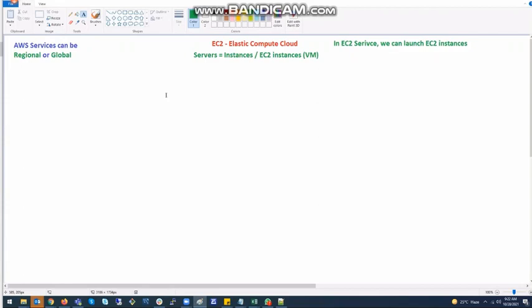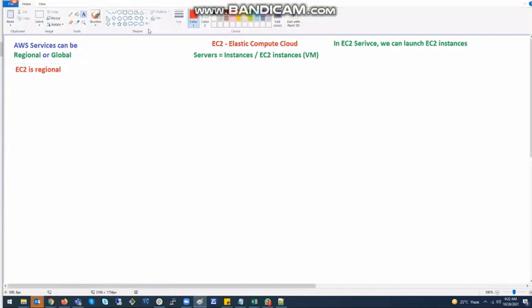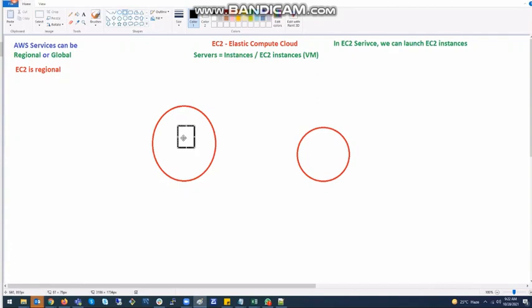So guys, what is the difference between global and regional? By the way, is EC2 regional or global? EC2 is regional. Why? Let's see. You have launched one EC2 instance in Mumbai. Let's say this is Mumbai and this is the Ireland region. Will this EC2 instance be available in the Mumbai region only, or in the Ireland region too, at the same time?